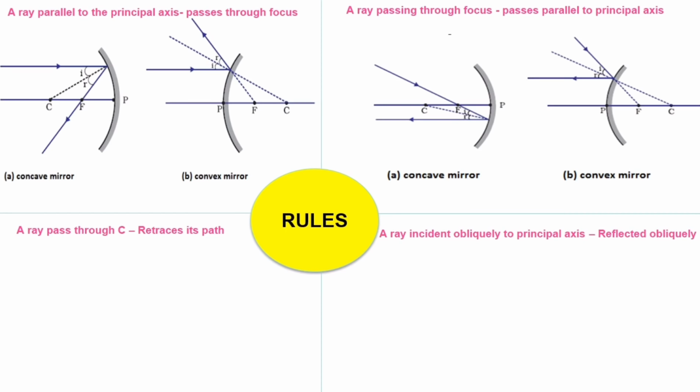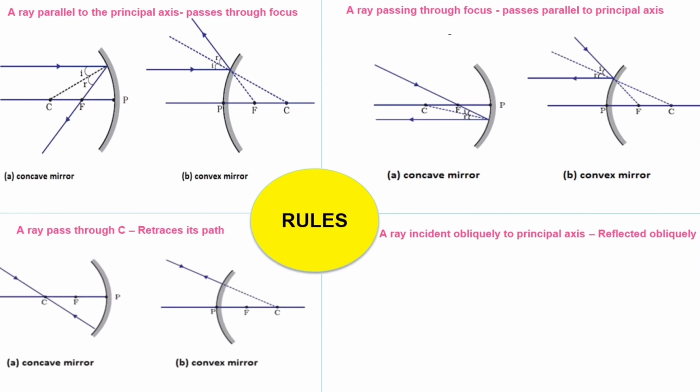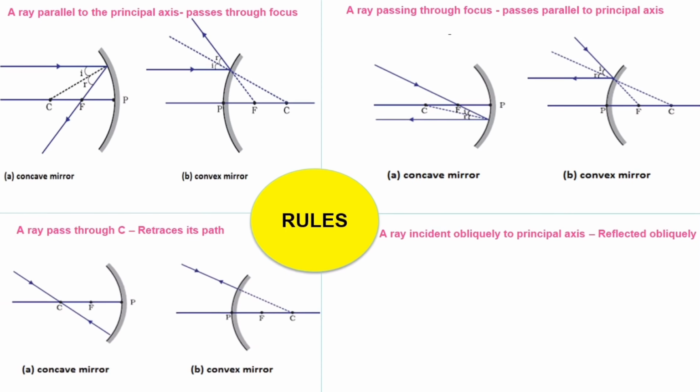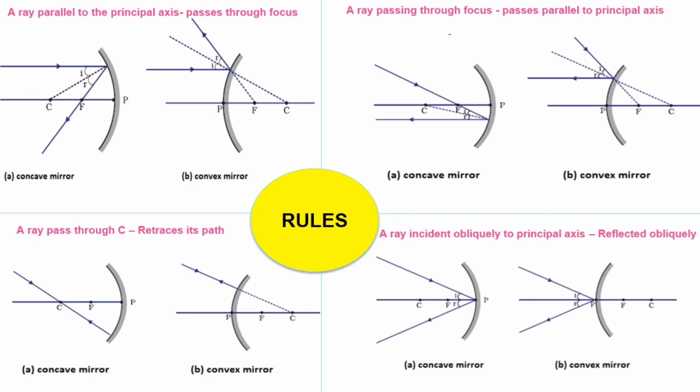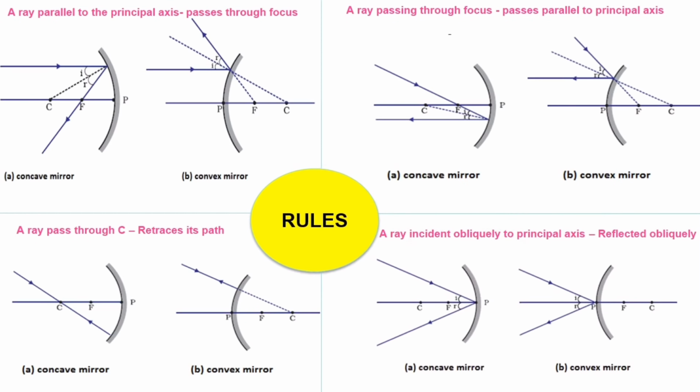That's what's shown here. For the third rule, when a ray of light passes through the center of curvature, it retraces its path, which means it follows the same path. That's what the diagram says. And the last one is, when a ray of light is incident obliquely on the principal axis, it will reflect at the same angle. What do you mean by an oblique angle? Any slanting angle.